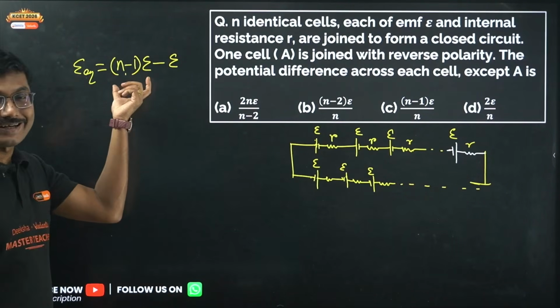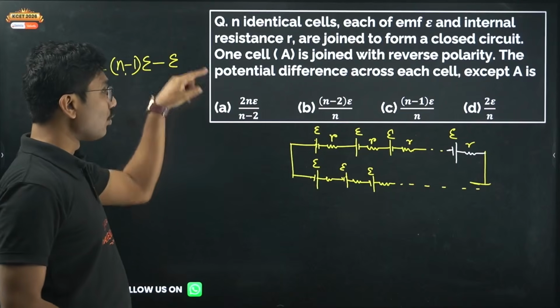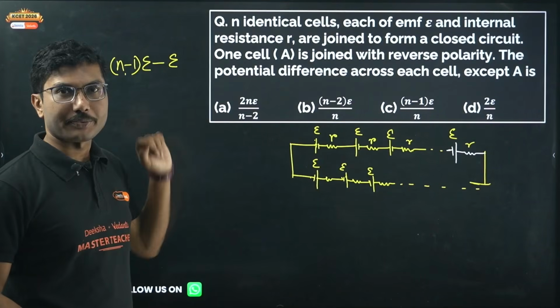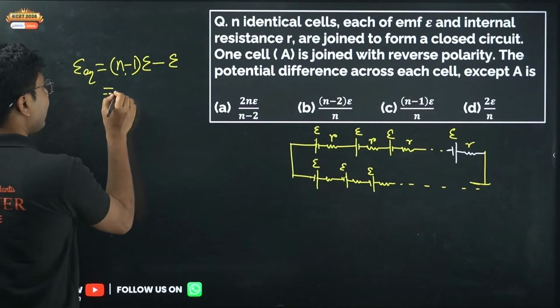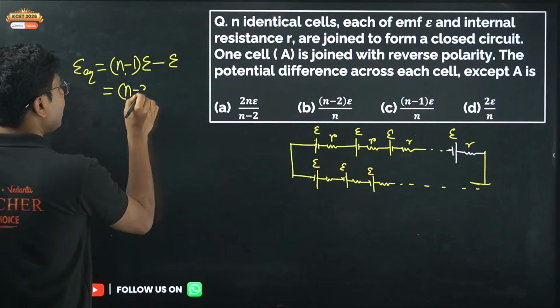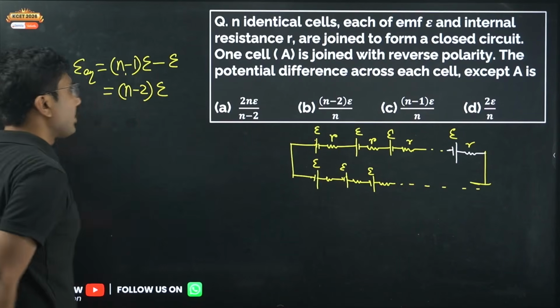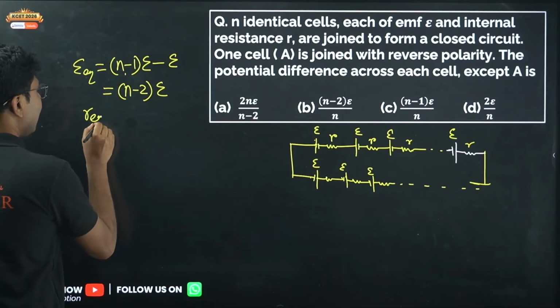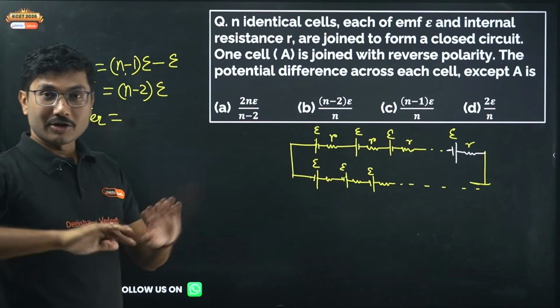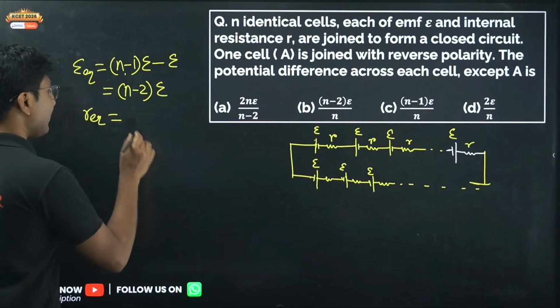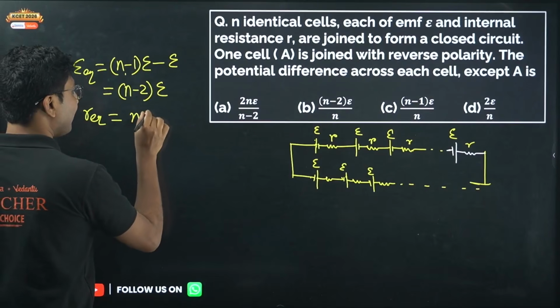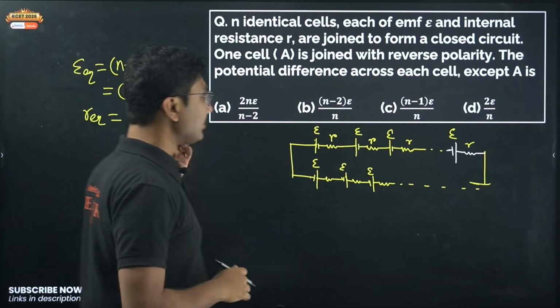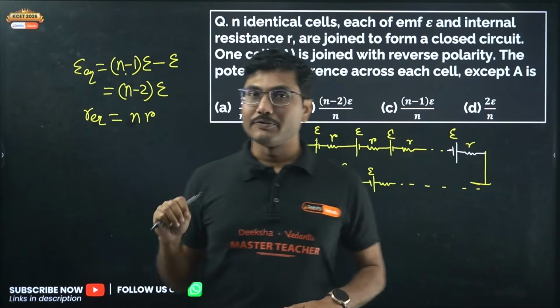So correctly connected is n minus 1, and incorrectly connected also you have to subtract it. So basically you get equivalent EMF to be n minus 2 into epsilon. Okay, so this is the equivalent EMF. What is the equivalent resistance? Equivalent resistance does not depend on the polarity, so they will simply be added and you get n into R. Okay, so this is the total equivalent resistance.